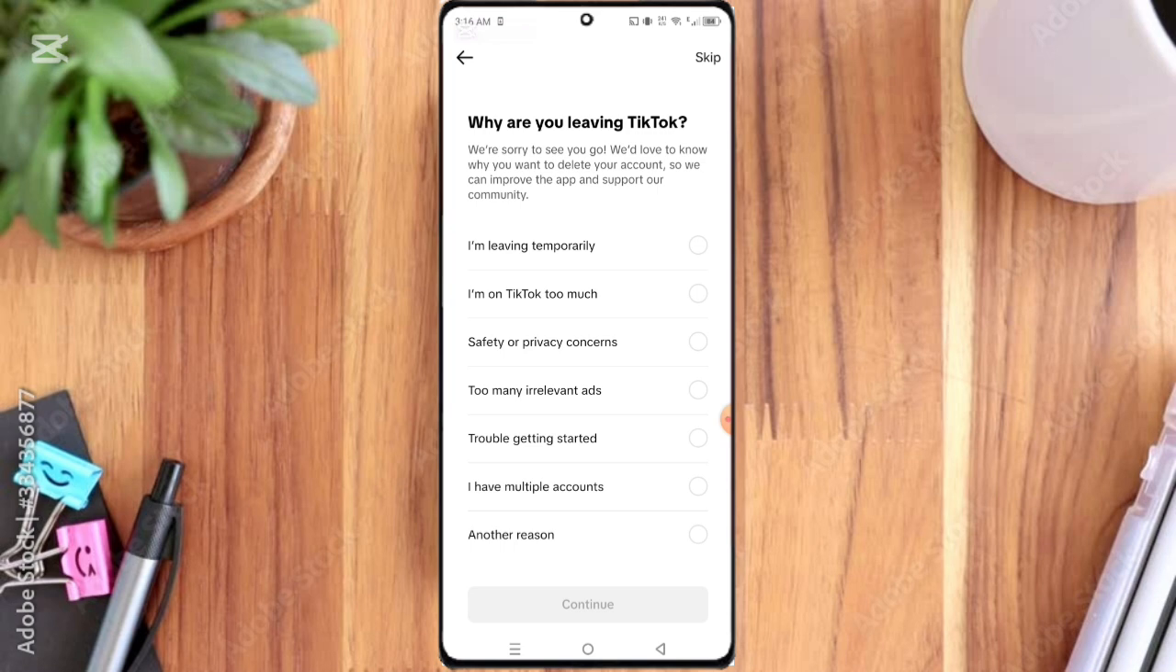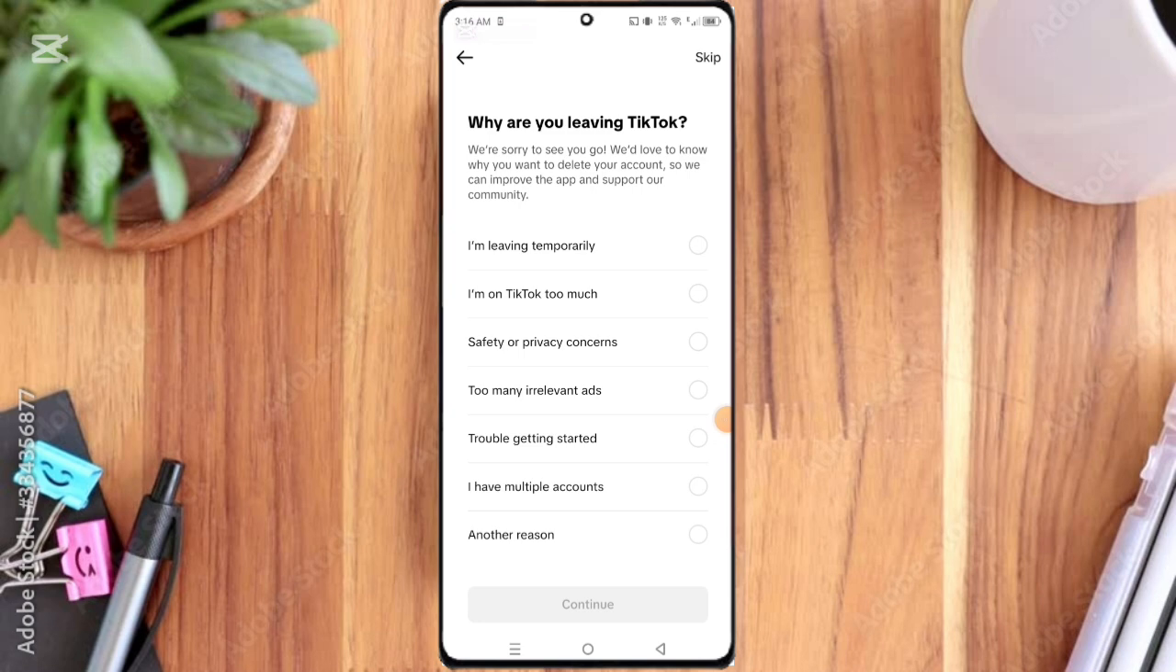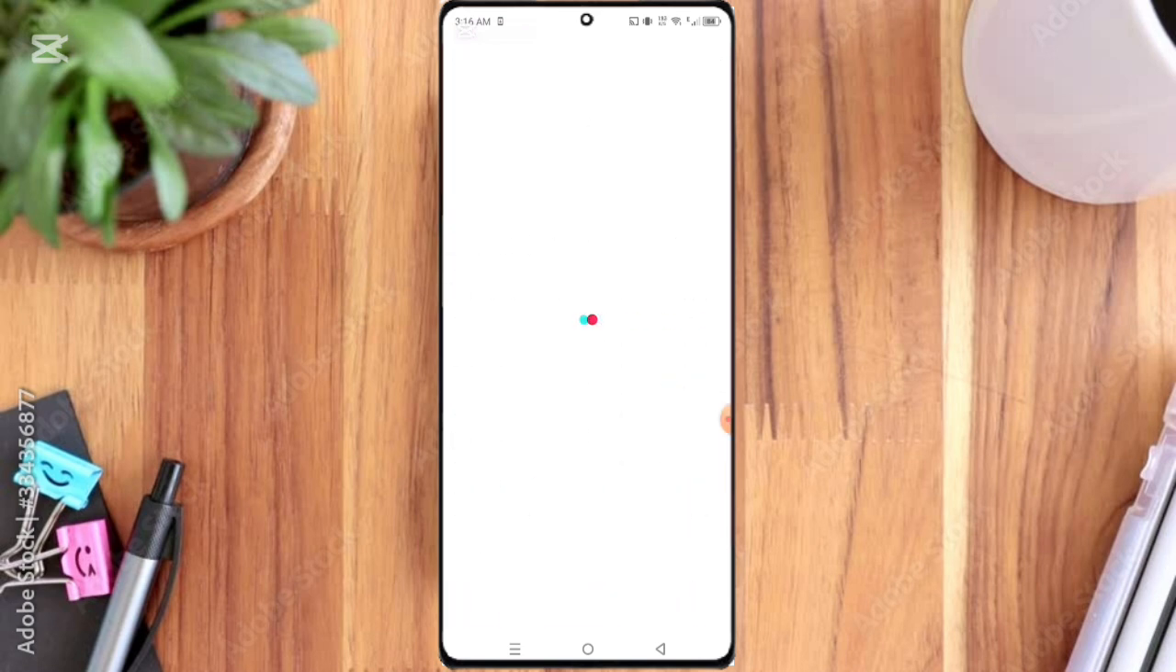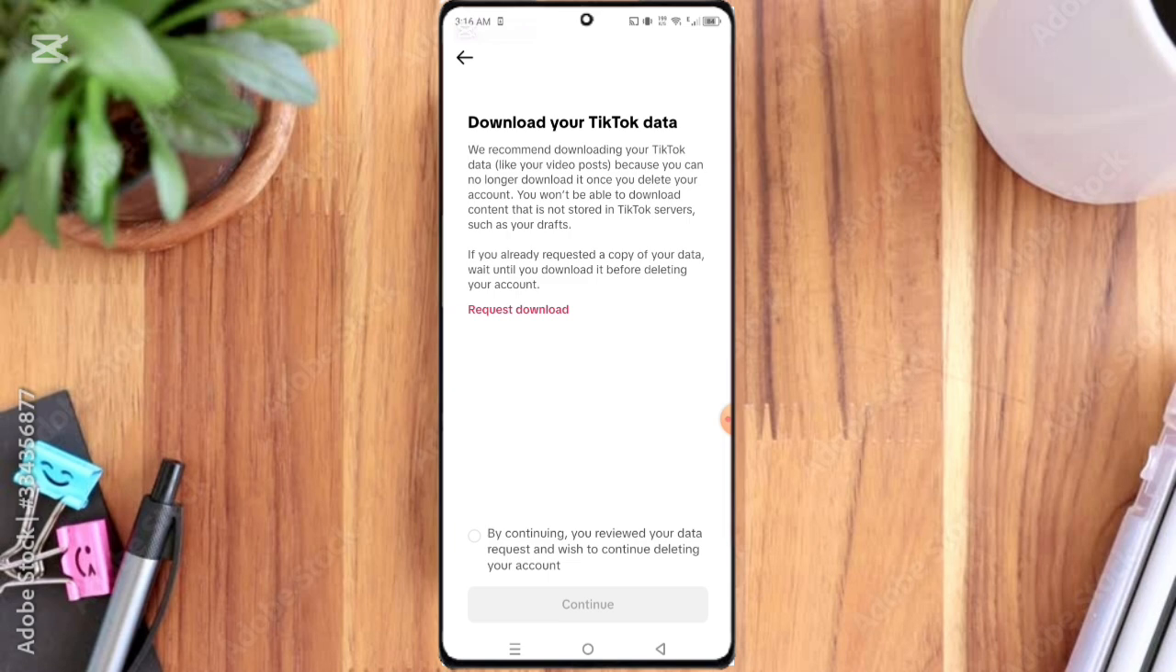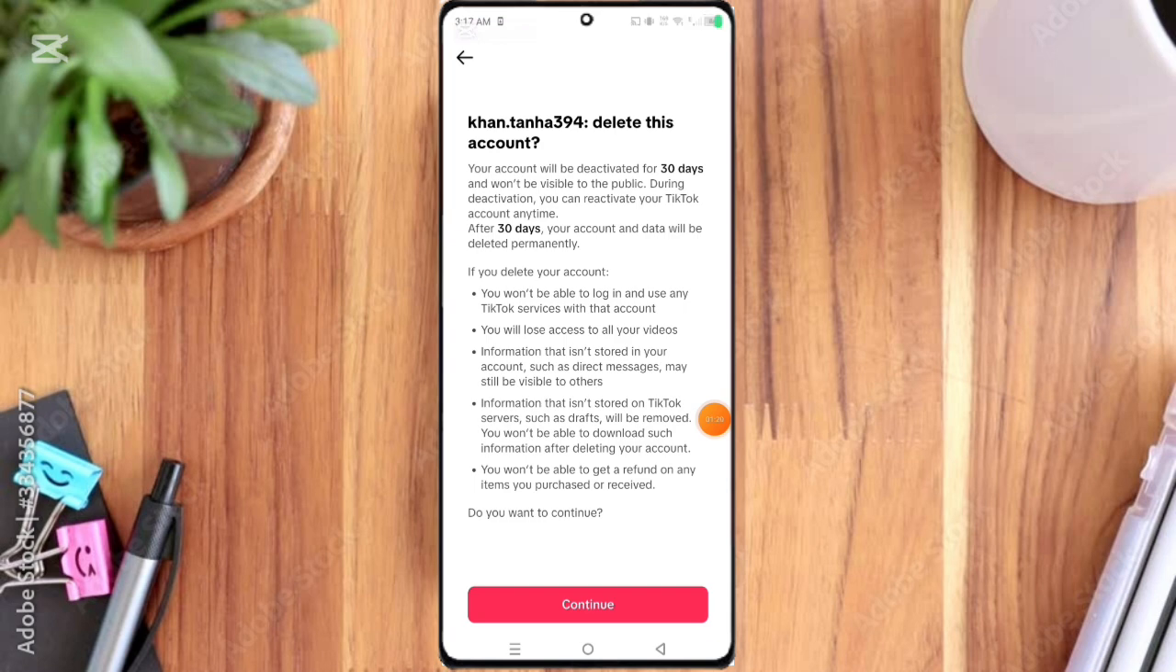Here you select the reason. I select the last second reason. Then click the continue option. Here you can see this option, so tick this option and click continue option. Here you can see again continue option, so click on it.